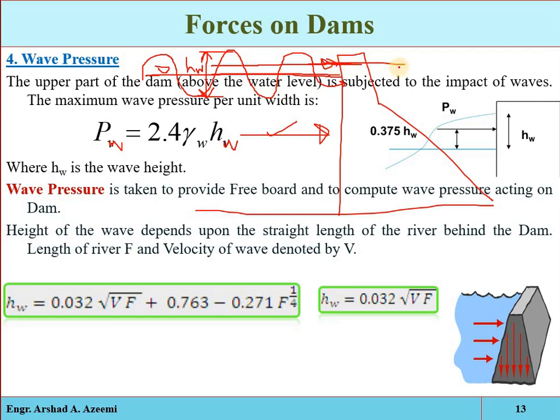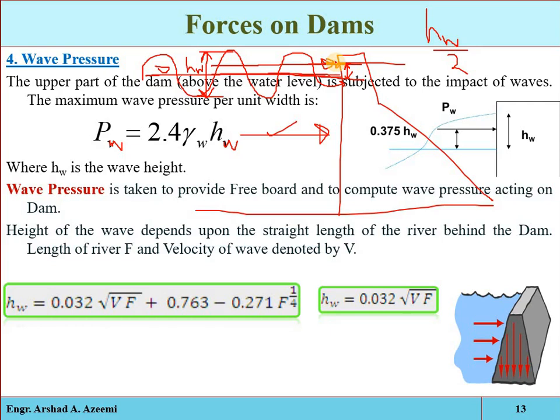There are three concepts. The wave pressure will act at half of the wave height from the still water surface. If that is the still water surface, then at a distance of hw by 2 from the still water surface, that will be the point of action of the wave pressure.